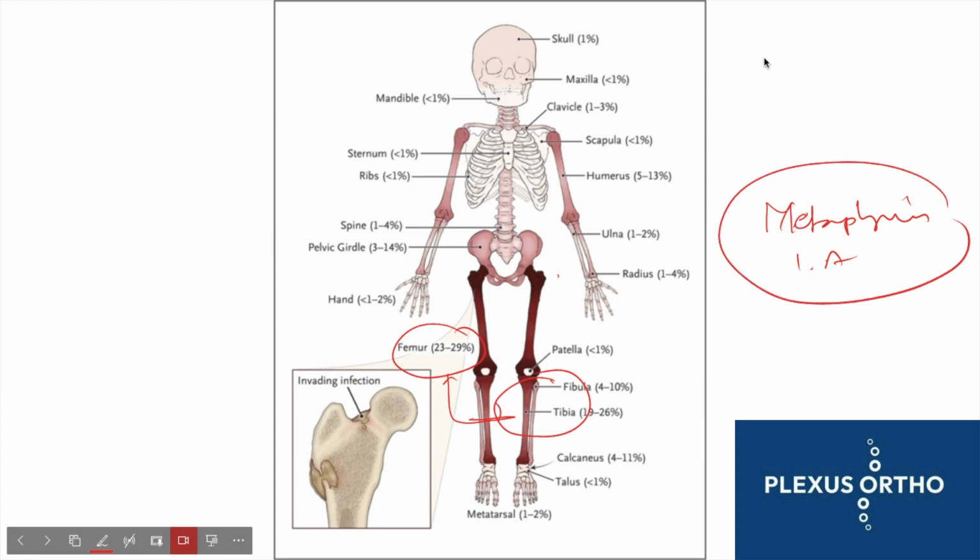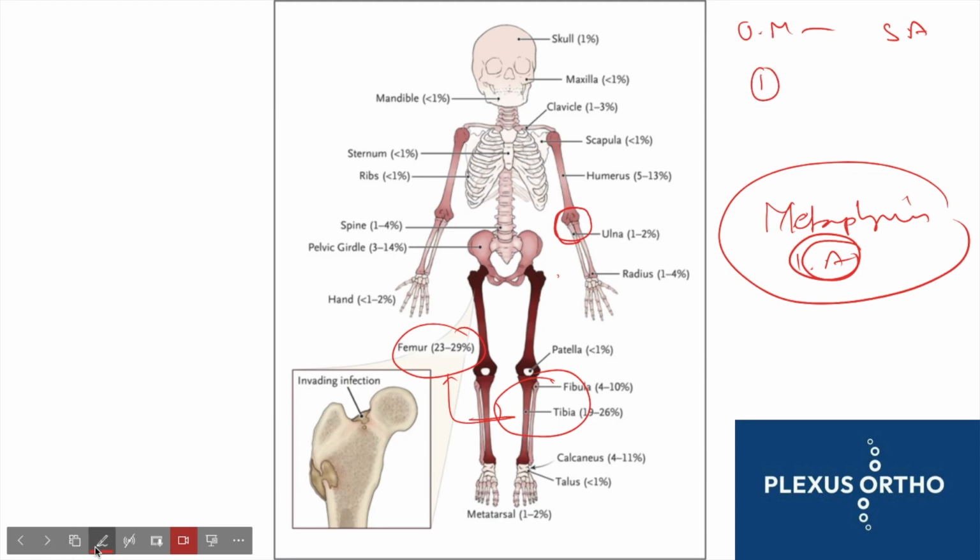In these cases, osteomyelitis can be converted into septic arthritis because the capsule covers the metaphysis. The metaphysis being intra-articular is a very important concept to understand. Which are the joints where the metaphysis is intra-articular?